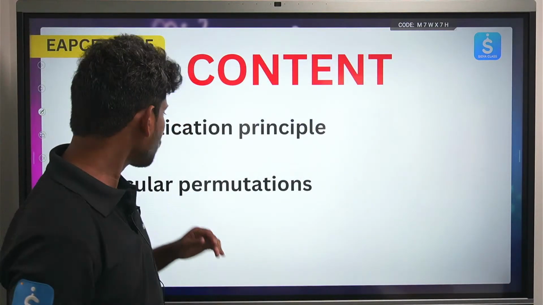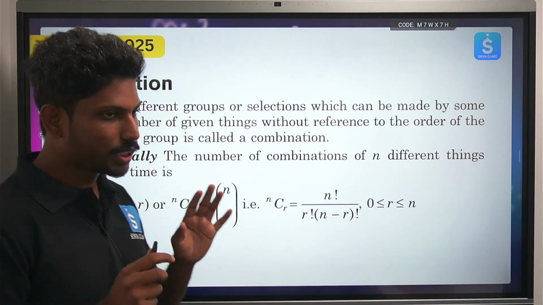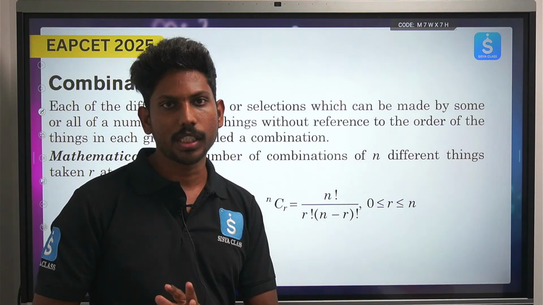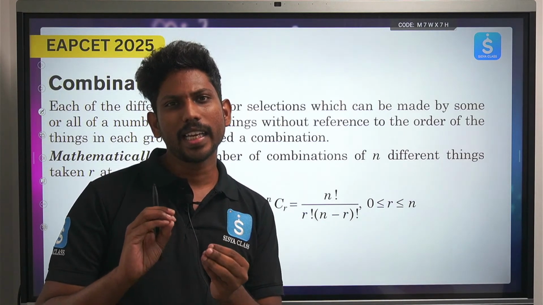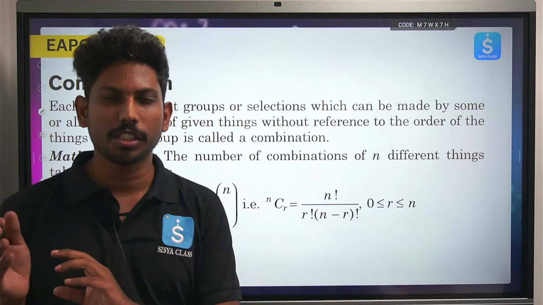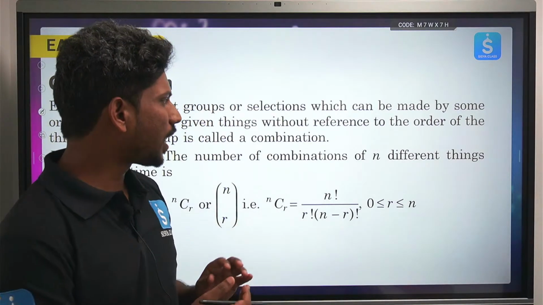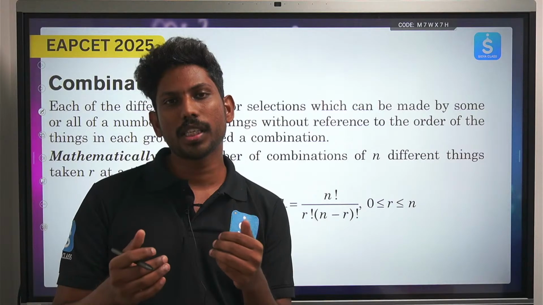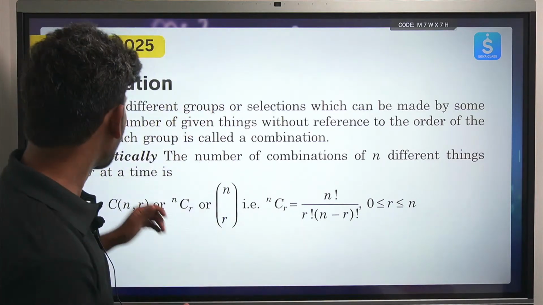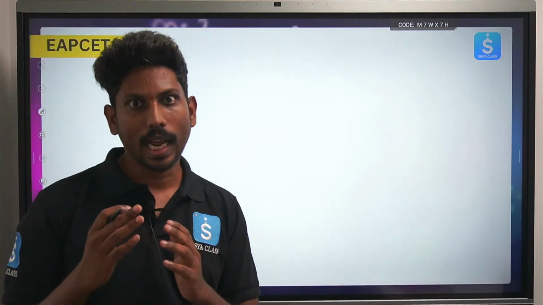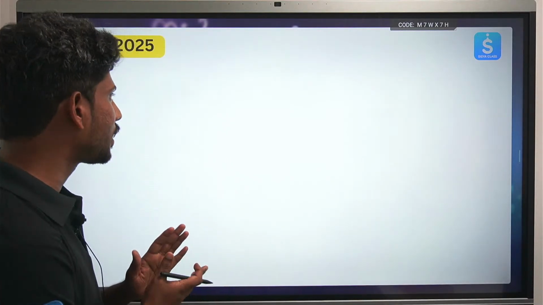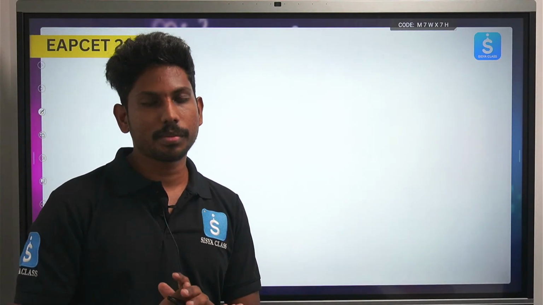Okay, so in combinations, if you see the whole topic of combinations, it is a slightly different version and perception from permutations. I would like to address this combination using an example, and let's try to find the difference between permutation and combination. What is permutation, what is combination, we will analyze it through an example. First, let's completely understand combination by an example.